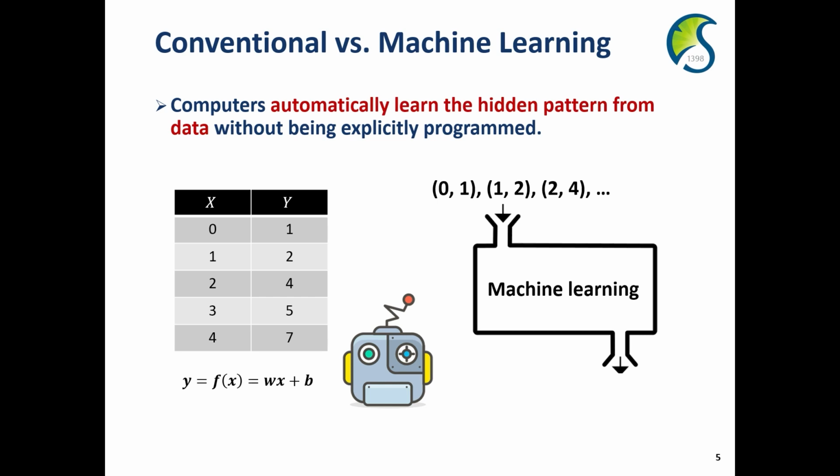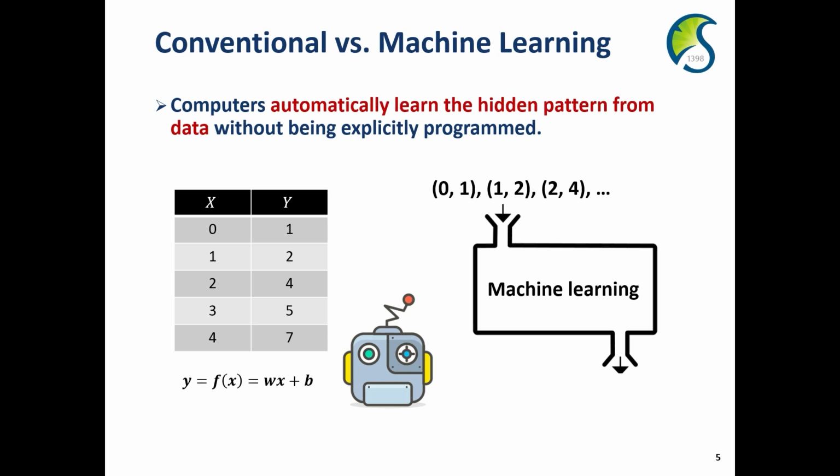However, for machine learning, we do not provide any explicit rule. We only provide a set of data, and then the computer learns the hidden pattern from the data.